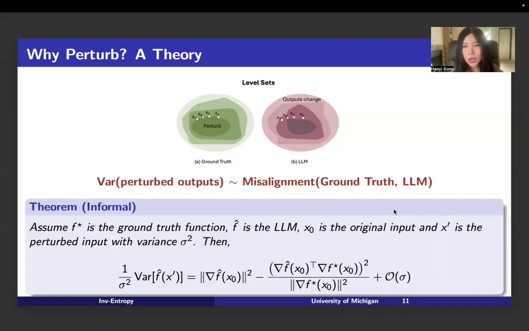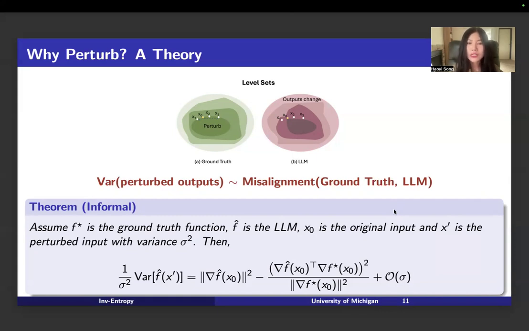But a large language model is not usually accurate. So even if we ask the perturbed inputs with the same semantic meaning, maybe it will generate different outputs. And it shows that the perturbed inputs may lie in different level sets under the large language model function.